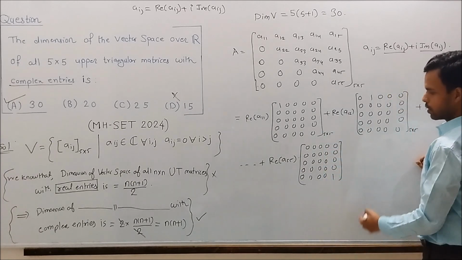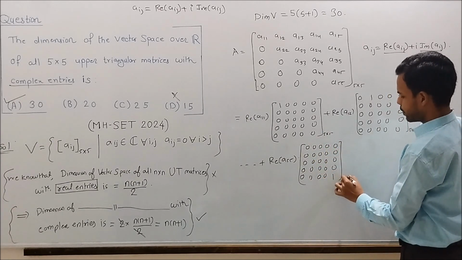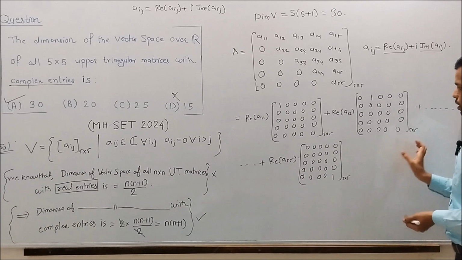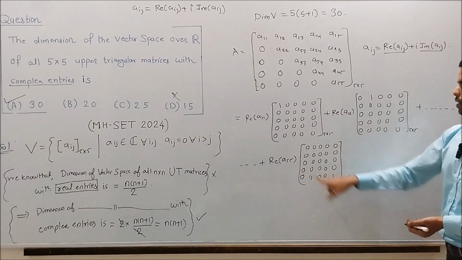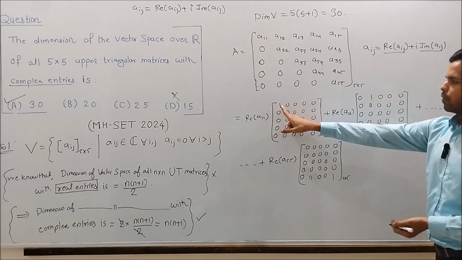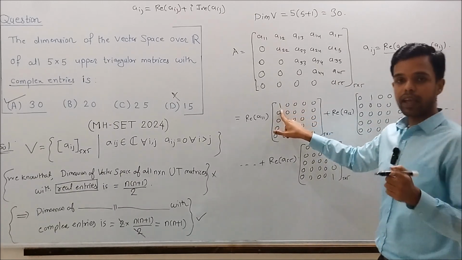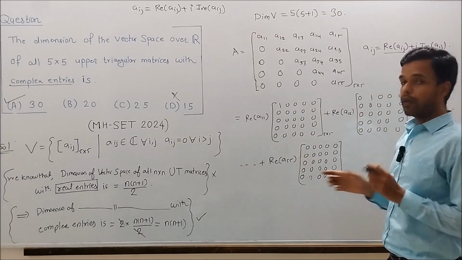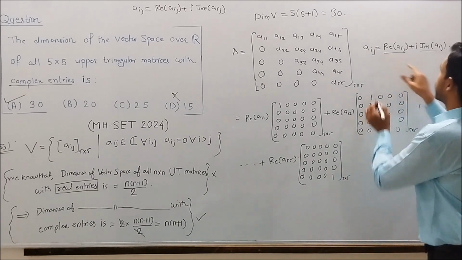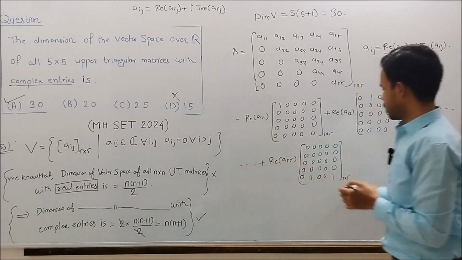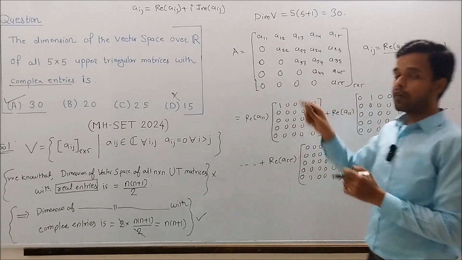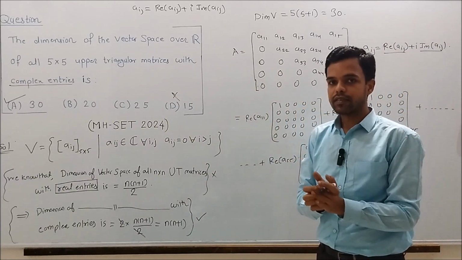The size is again 5 cross 5 here. So up to now, the matrices with just one entry 1 and the rest of the entries 0 will cover just the real part of the matrix.